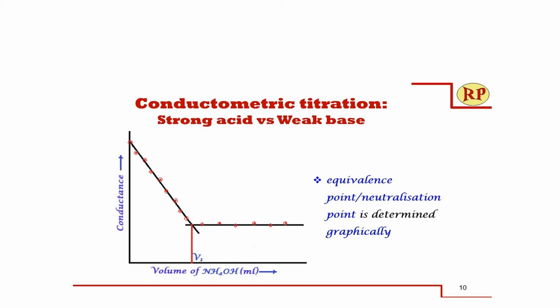Now this is the curve strong acid versus weak base. You can see that at the beginning conductance is more because the acid is completely undergoing ionization. There will be more hydrogen ions, or H plus ions, for conductance. When you add the base, that conductance goes on decreasing. After that, if you go on adding the base, there is no increase in the conductance.